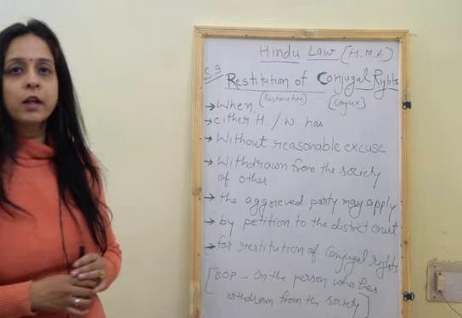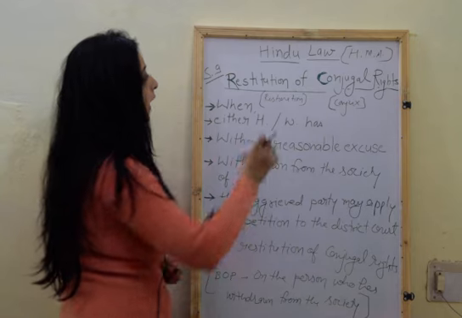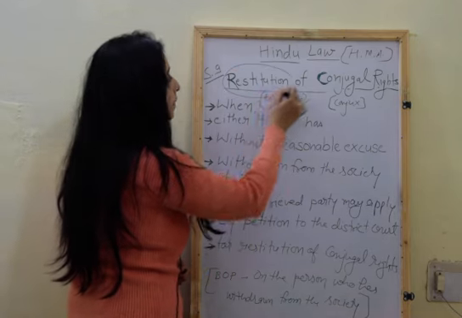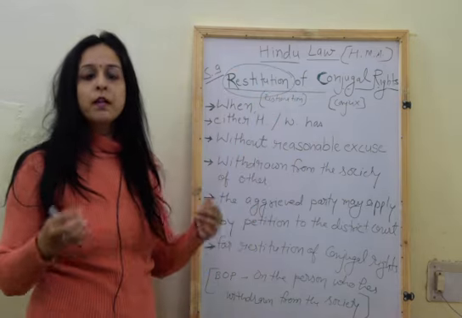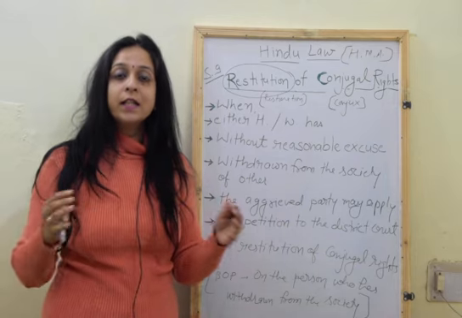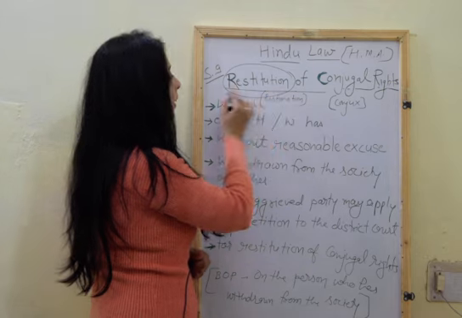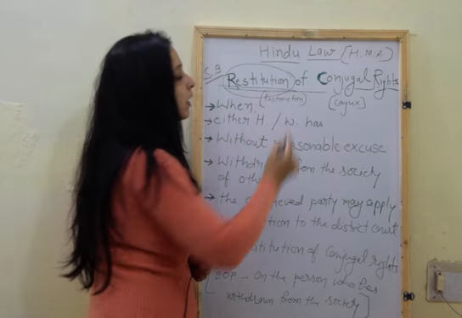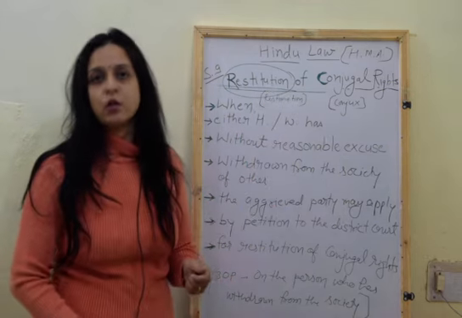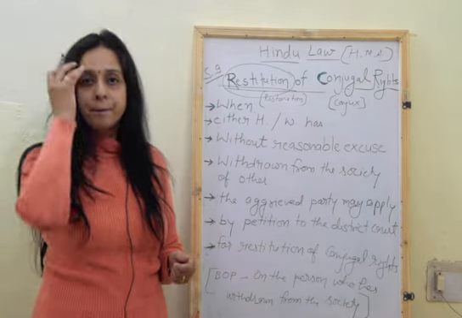Here, when we are talking about restitution of conjugal rights, remember, it is a special kind of remedy to restore a particular relationship. First, restitution means restoration of something which is lost between the parties.